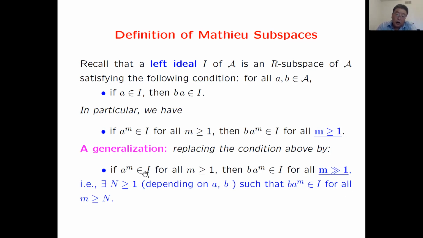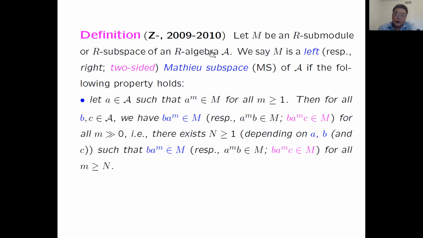So we require that if we have one element with all powers of the element in a subspace, then when you multiply by an element from the left, sooner or later the product will be in the subspace. Here you can write down the definition precisely. Like ideals, we have several cases.